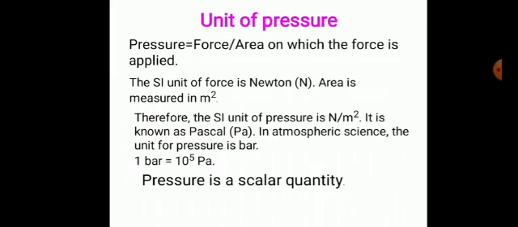1 Newton is 10 raised to 5 Dyne and 1 meter square will be 10 raised to 4 centimeter square. 1 Pascal is equal to Newton divided by meter square. Now Newton unit has been converted into Dyne, so it will be 10 raised to 5 Dyne divided by 10 raised to 4 centimeter square. And final answer will be 10 Dyne per centimeter square. You can try on your own. Pressure is a scalar quantity. It has only magnitude.